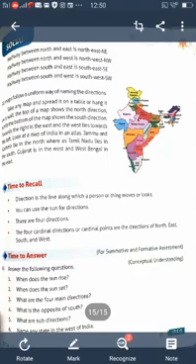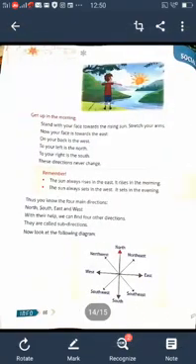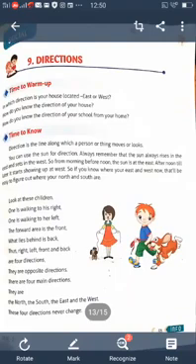Understood, children? In the next class, I will continue. Once again I tell you, read the lesson 1 or 2 times. Then you will easily understand this lesson.